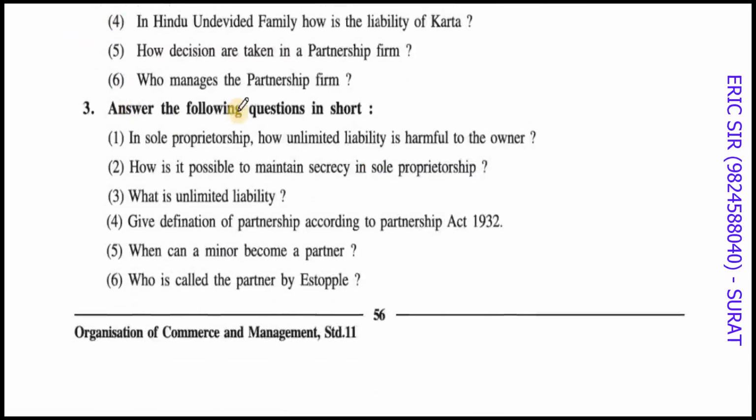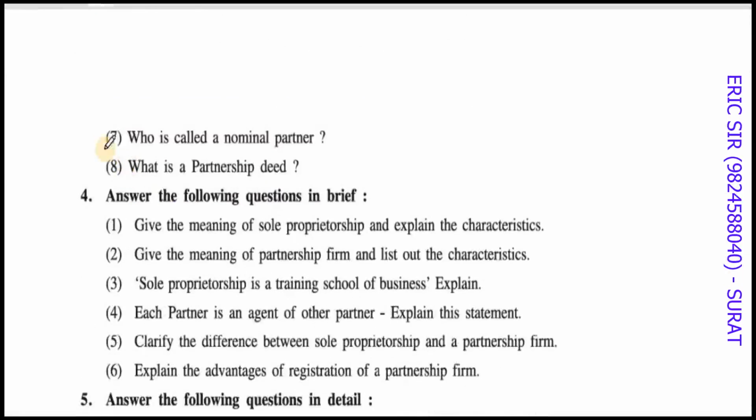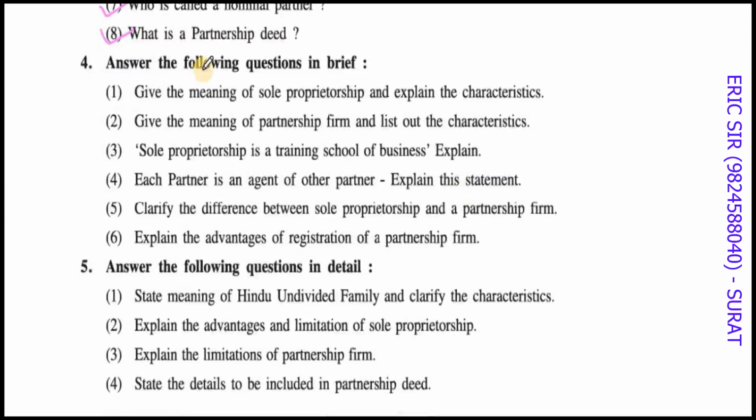Now in 2 mark questions, we can say: what is unlimited liability, give the definition of partnership firm according to the Partnership Act of 1932, who is called a partner by estoppel, who is called a nominal partner, what is a partnership deed. Important questions. These are 3 mark questions. Question number 4: give the meaning of sole proprietorship and explain the characteristics.